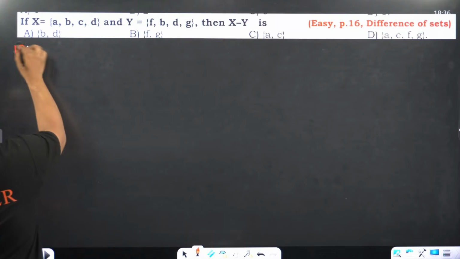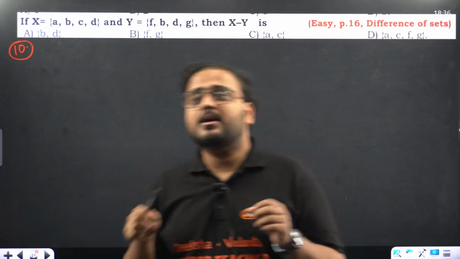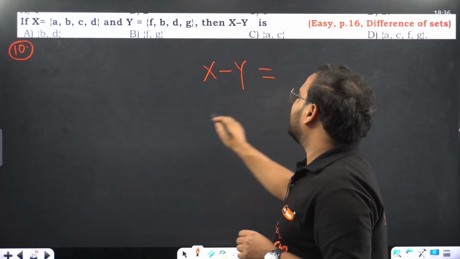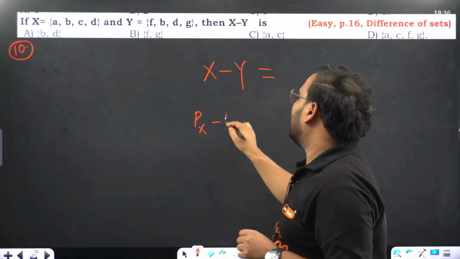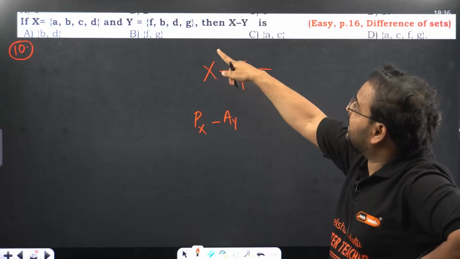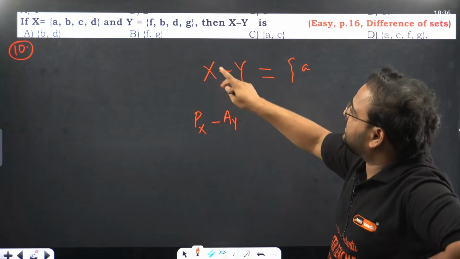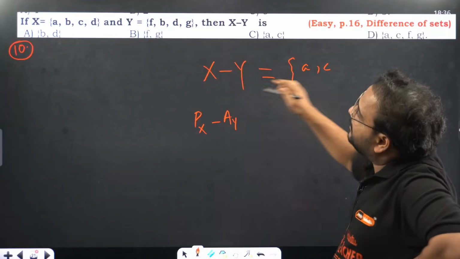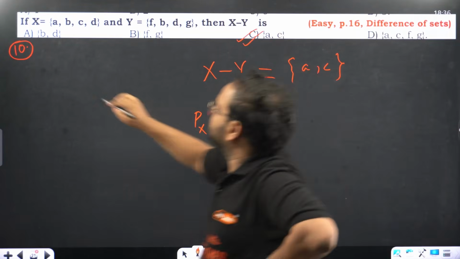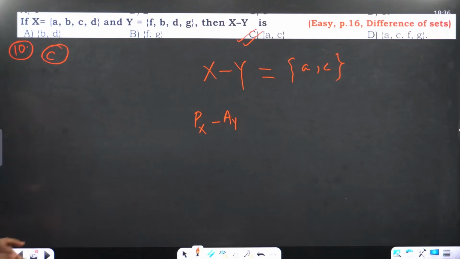Now, if X is a, b, c, d and Y is f, b, d, z, what is X minus Y? What did it say for X minus Y? Present in X and absent in Y. So a is there, a is absent in Y. And b is present in both, c is there, c is absent. So c, d is present. So what is my answer? A, c. Answer is option C. Clear?